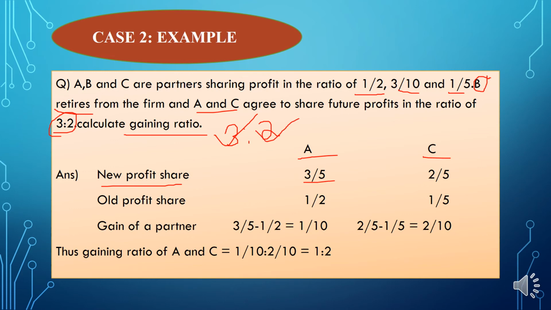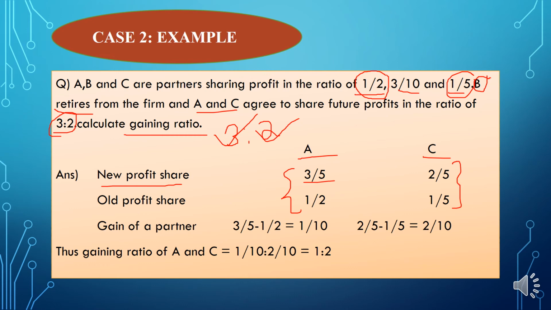The next step is to find the old profit sharing ratio. The old profit sharing ratio of A is 1/2, and C is 1/5. The next step is to just deduct these two profit sharing ratios and find out the gaining ratio.